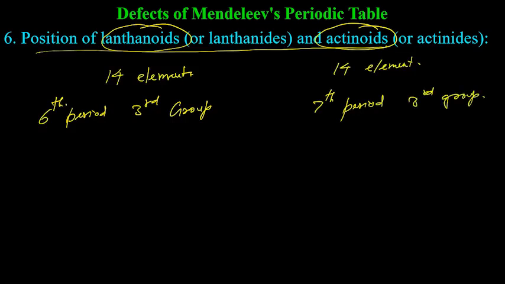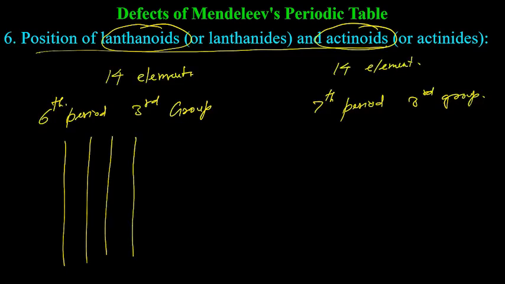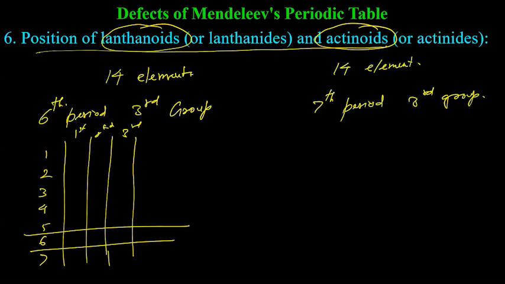I'll show you that in just a few minutes. This is the first, second, third group, and first, second, third, fourth, fifth, sixth, seventh period. So I'm talking about these cells: sixth period, third group, and seventh period, third group.